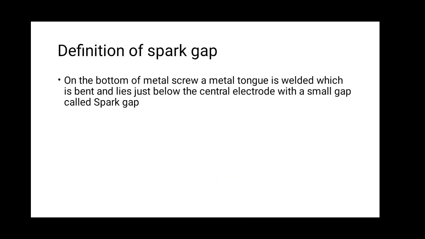Definition of spark plug. On the bottom of the metal screw, a metal tongue is welded which is bent and lies just below the central electrode with a small gap called the spark gap.